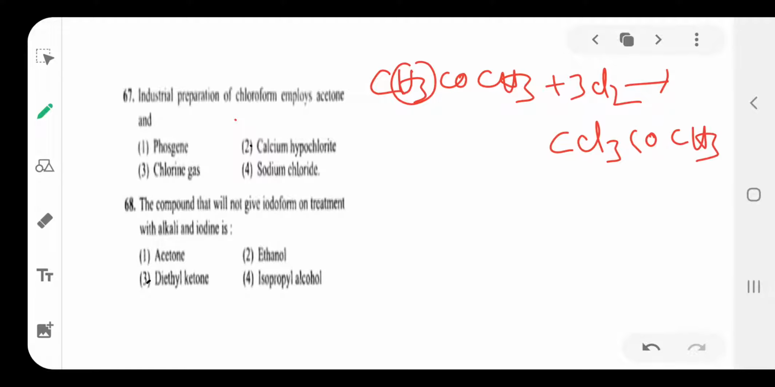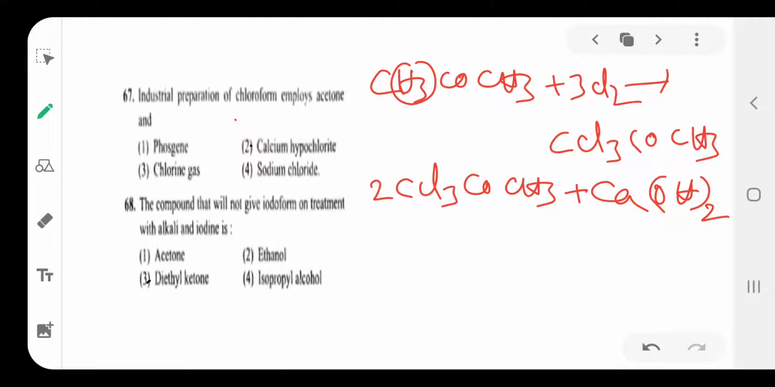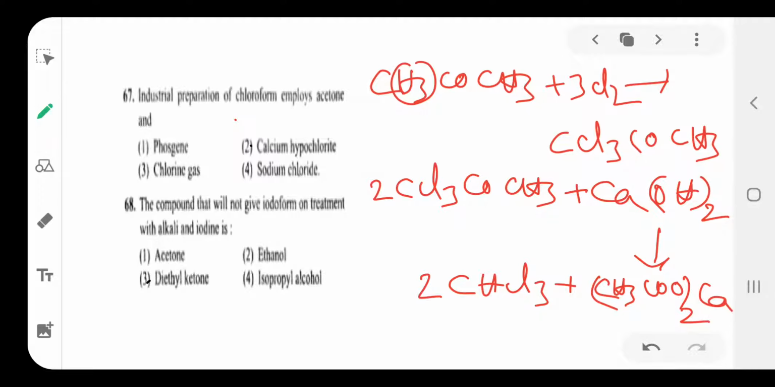Again, this compound, 2 molecules of CCl3COCH3, reacts with calcium hydroxide. Then what happens? It gives the products: 2 molecules of chloroform plus calcium acetate, (CH3COO)2Ca. So here chloroform is formed. So your question is: industrial preparation of chloroform employs acetone reacting with calcium hydroxide.